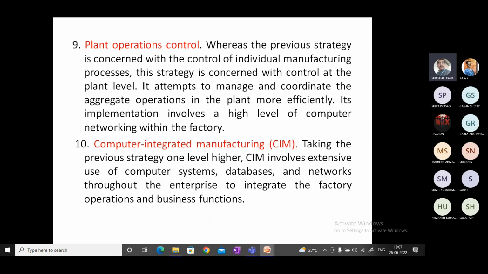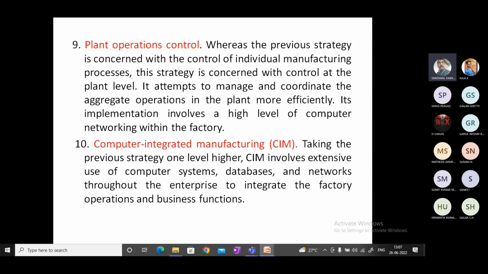Computer integrated manufacturing. The whole industry can be integrated together with the business sectors, and we can have the integration of this information with other industries working in other countries also.